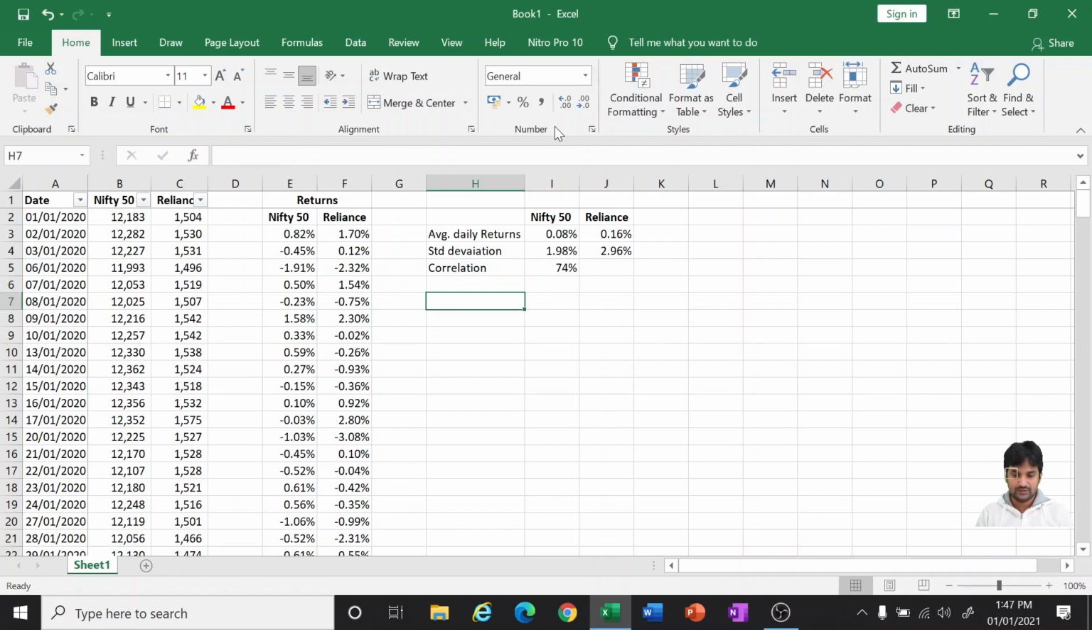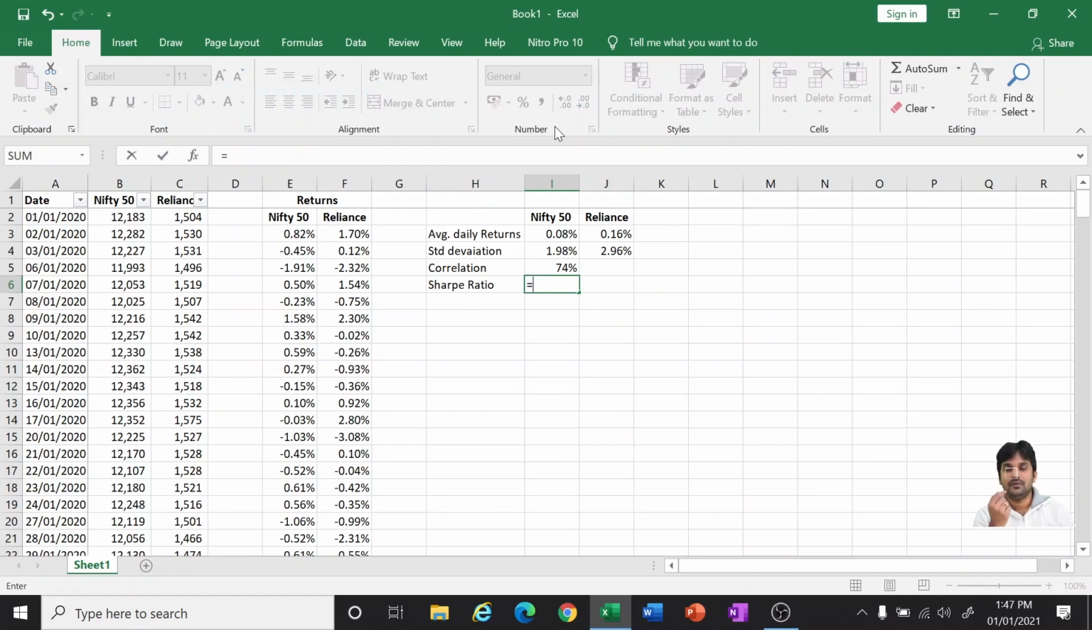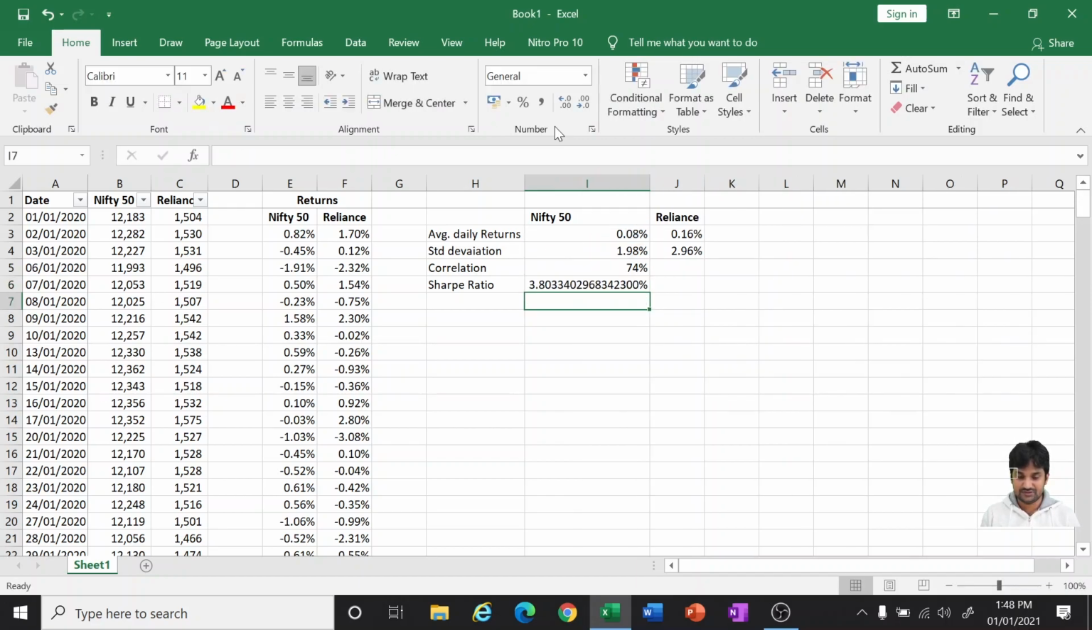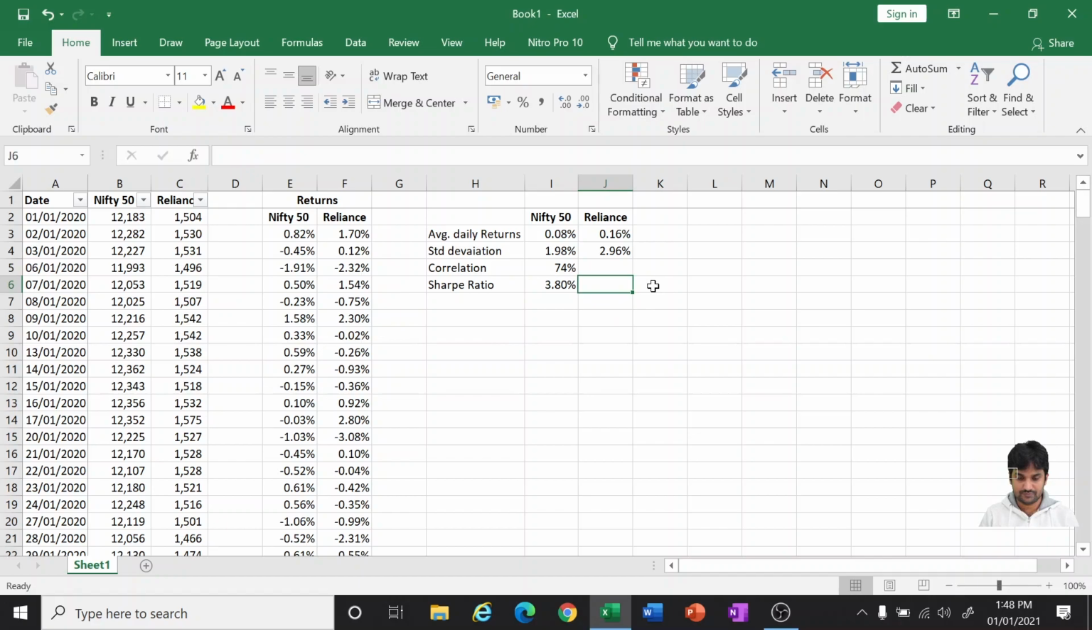Now, okay, Sharpe ratio. As I was telling you in the beginning, Sharpe ratio means for 1 rupee of risk, how much return I should expect. Here, how much is the Nifty giving in the last 1 year? The return is 0.08%, while the standard deviation is 1.98%, and this is also 5.25%, 5.24%.